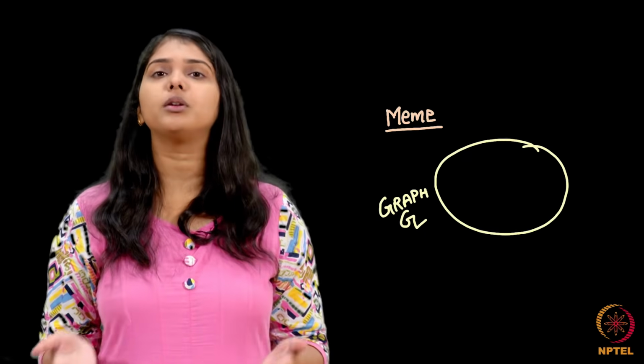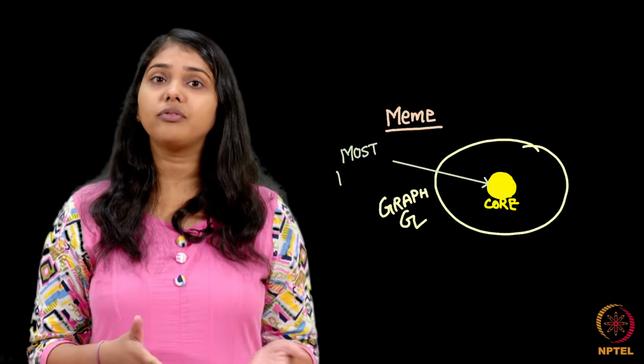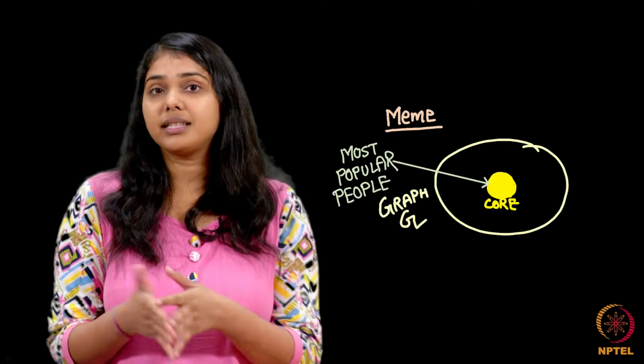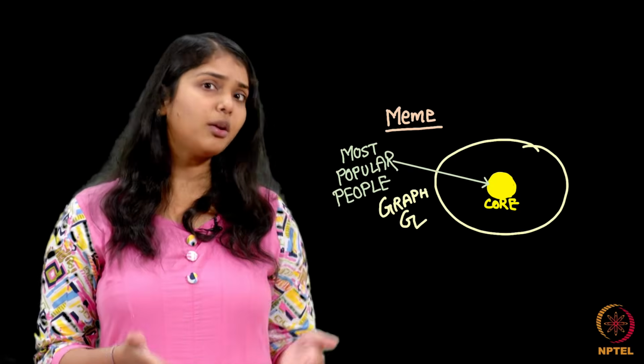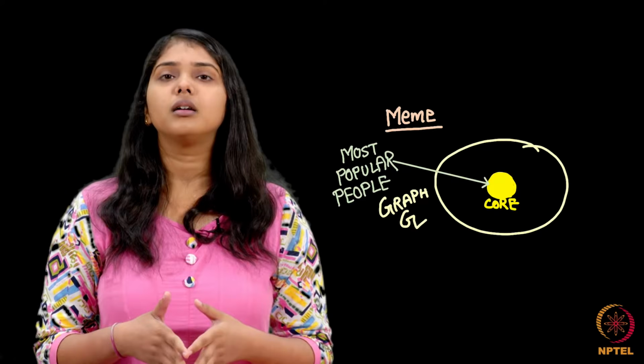I have this internet meme which I really want to become popular. I look at my network, identify the core nodes, and try to convince them to adopt my idea. But is that so easy? Generally, in this core are the most popular people of our network, like public figures and Bollywood celebrities, let's say Amitabh Bachchan and Shah Rukh Khan kind of people.